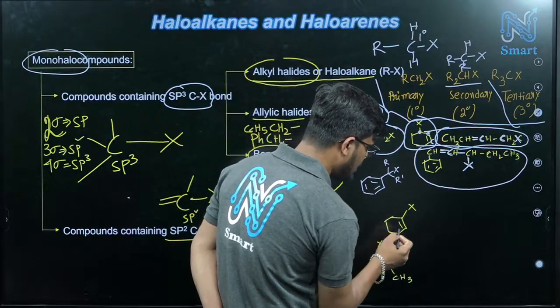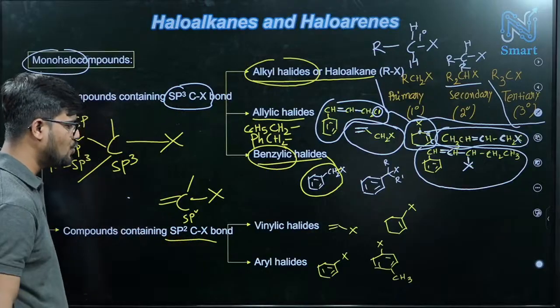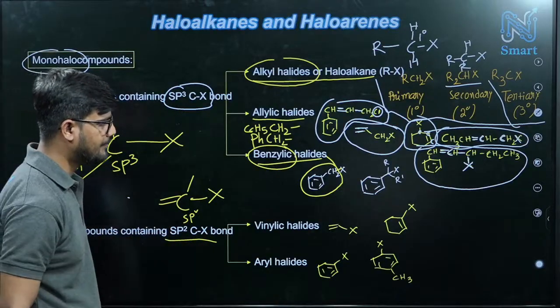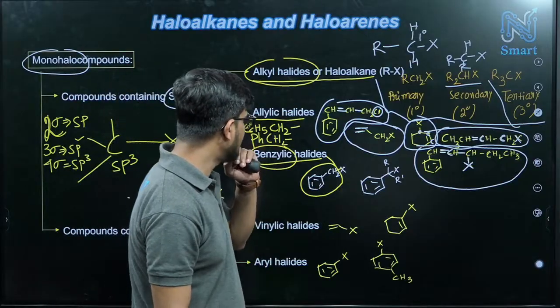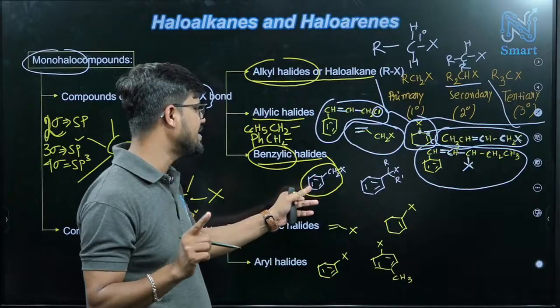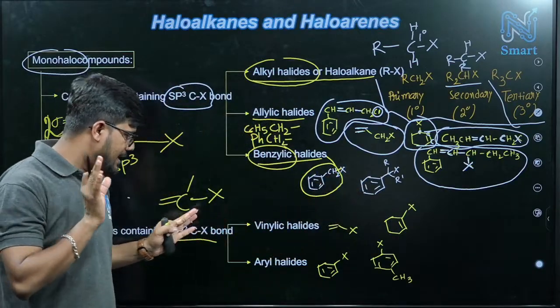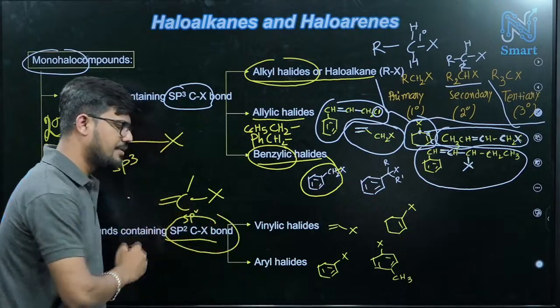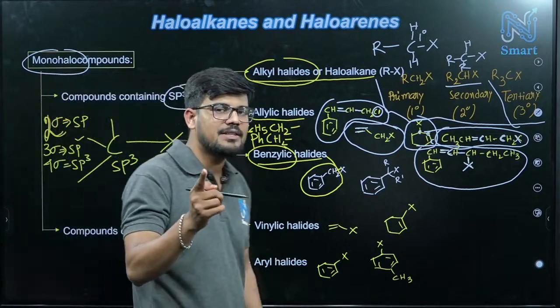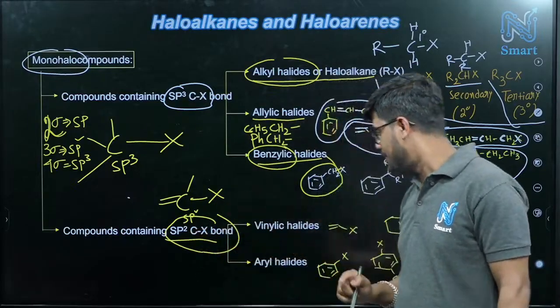Here you have to focus on the benzene ring: the benzene ring with CH2X. Now the last two classifications are based on sp2 carbon: sp2 C-X means the halogen must be connected to an sp2 carbon.